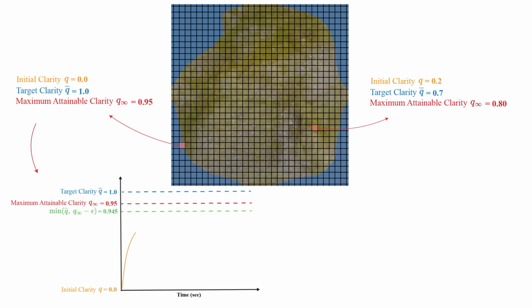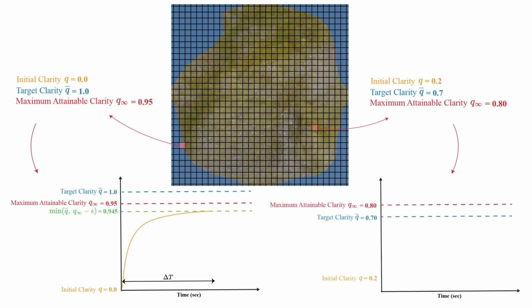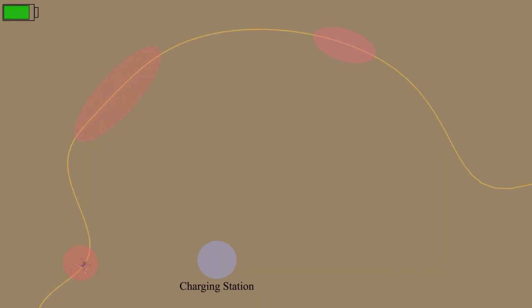Then we forward propagate the initial clarity through the clarity dynamics to get the time taken for initial clarity to reach target clarity. We repeat this procedure for all cells in the domain and set delta t to be the target information spatial density at each cell. The target information spatial distribution can then be used to generate ergodic trajectory.